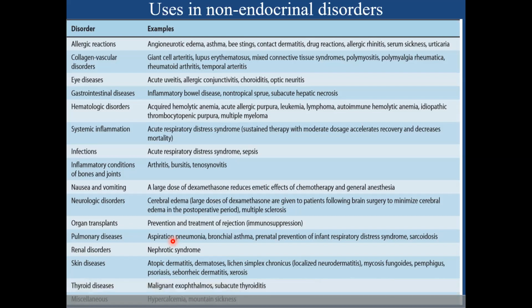Thyroid disorders like malignant exophthalmos, subacute thyroiditis, and in miscellaneous conditions like hypocalcemia, because of its action on calcium metabolism, we saw it decreases the absorption of calcium from the intestine and promotes the excretion of calcium in the renal system, and its effect on decreasing the ICT, and then